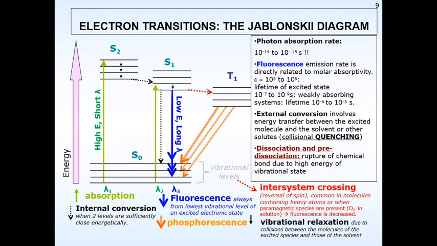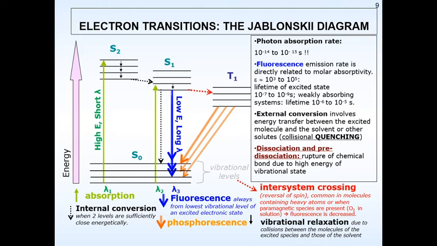Now there might be dissociation or pre-dissociation. For example, if I give you iodobenzene, the iodine might dissociate or it might undergo pre-dissociation also. Such systems again will not undergo any kind of fluorescence or phosphorescence.